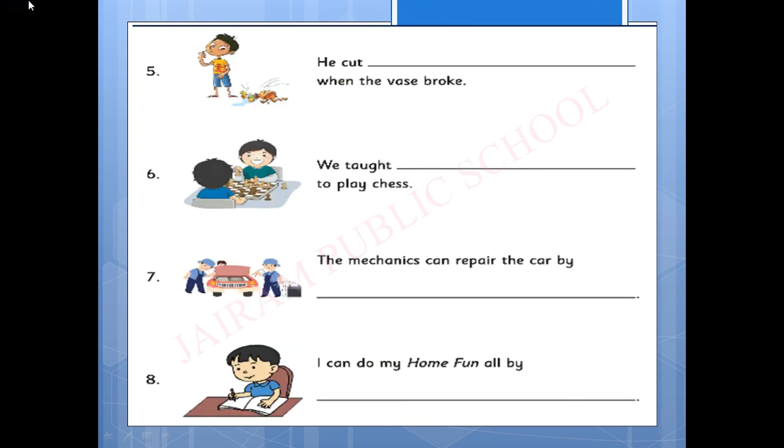Next, the fifth one. See the picture. He cut dash when the vase broke. He cut himself when the vase broke. Now you can see the two children are playing chess. We taught dash to play chess. We taught ourselves to play chess. Now you can see this picture. They are mechanics. Mechanics can repair the car by themselves. Next, it is a boy. I can do my homework all by dash. What will be the answer? Myself.